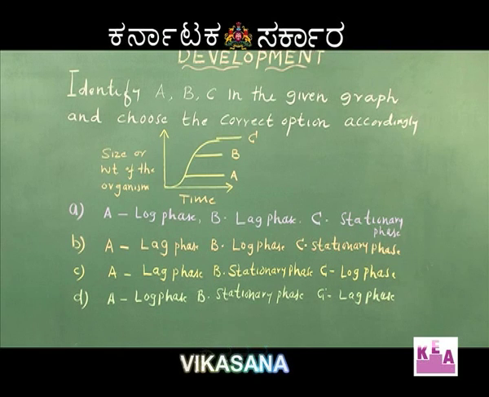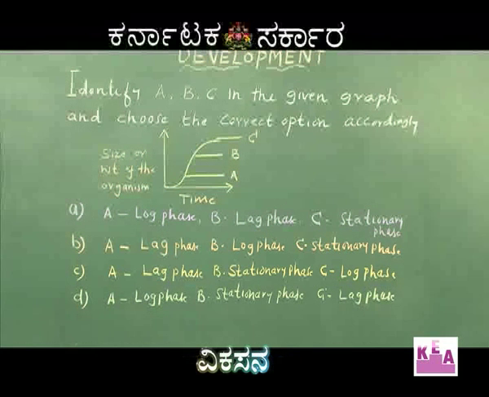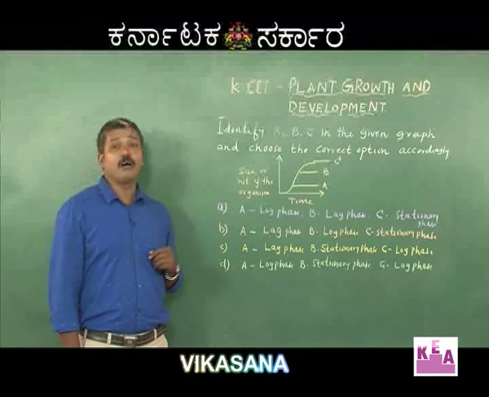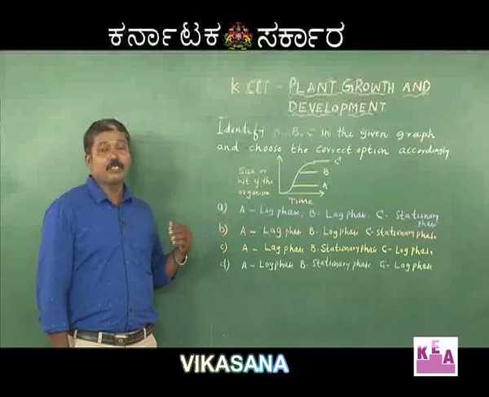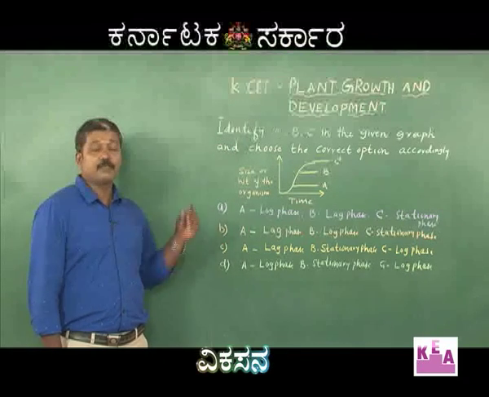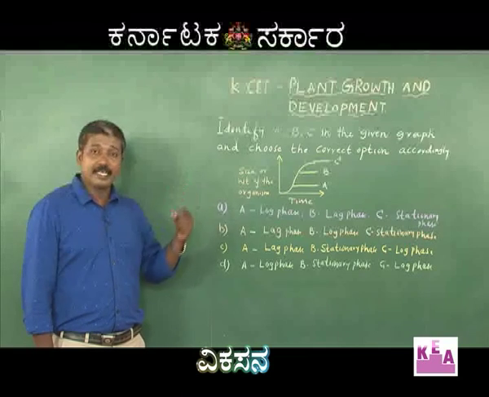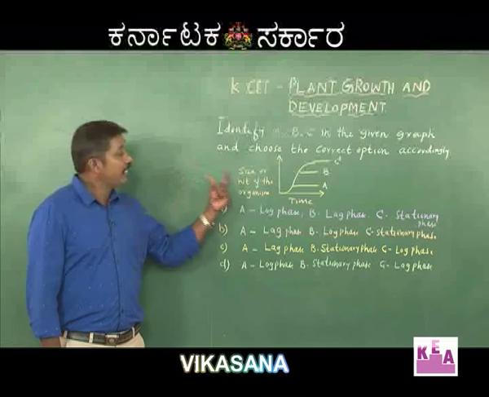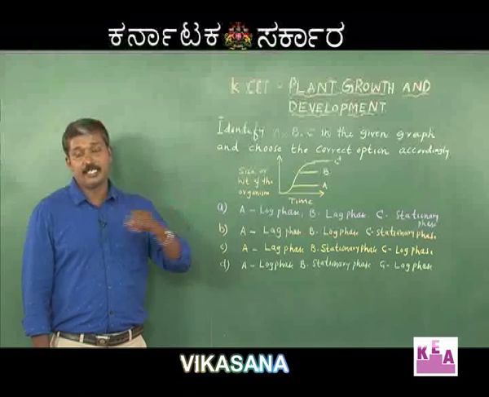Once it adjusts to the prevailing conditions, there is rapid growth in the plant, which is called log phase or exponential phase. And when all the nutrients are utilized and the plant starts to differentiate and develop, the growth again becomes constant or slows down, which corresponds to the stationary phase.